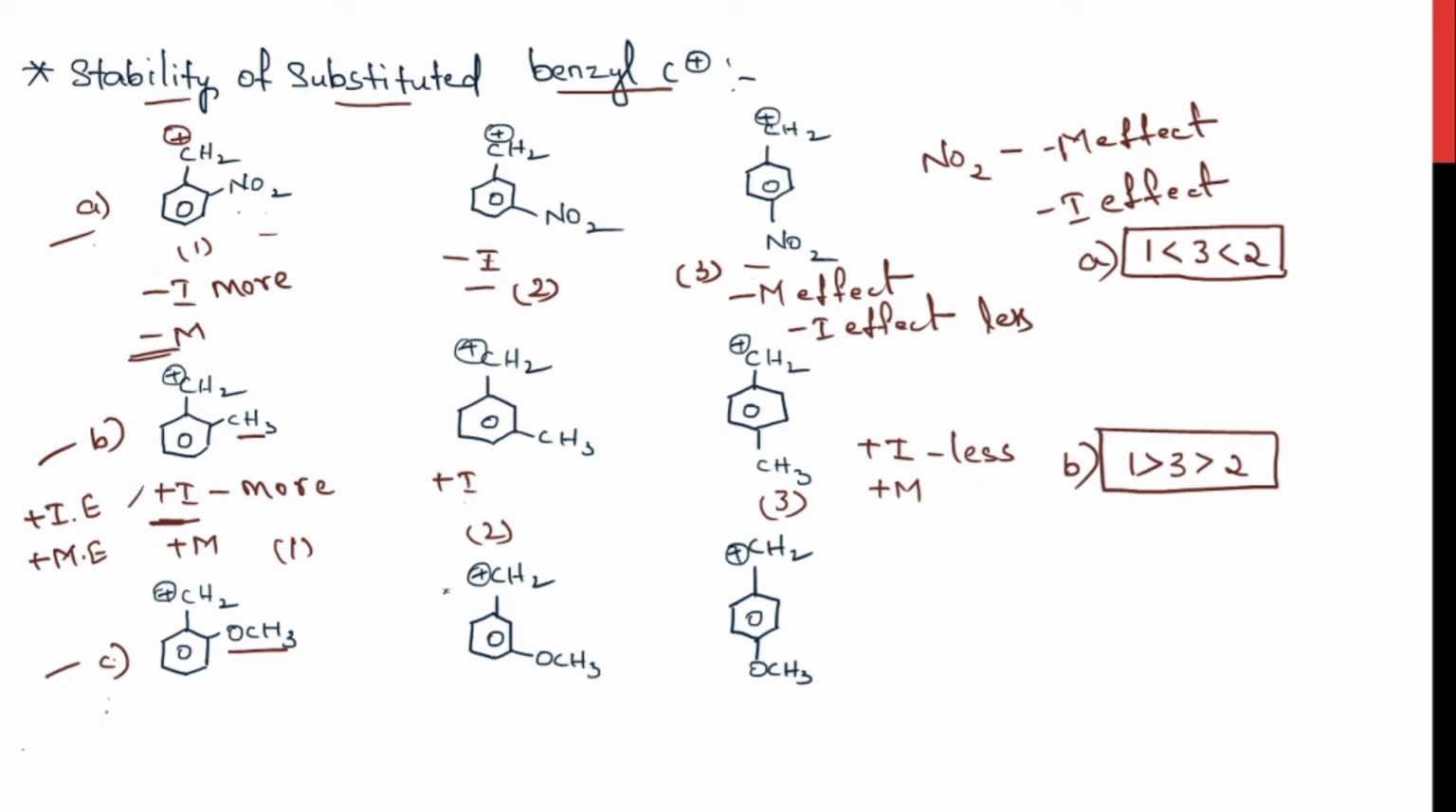Coming to the C type, where the substituent has a positive mesomeric effect and a negative inductive effect, right?